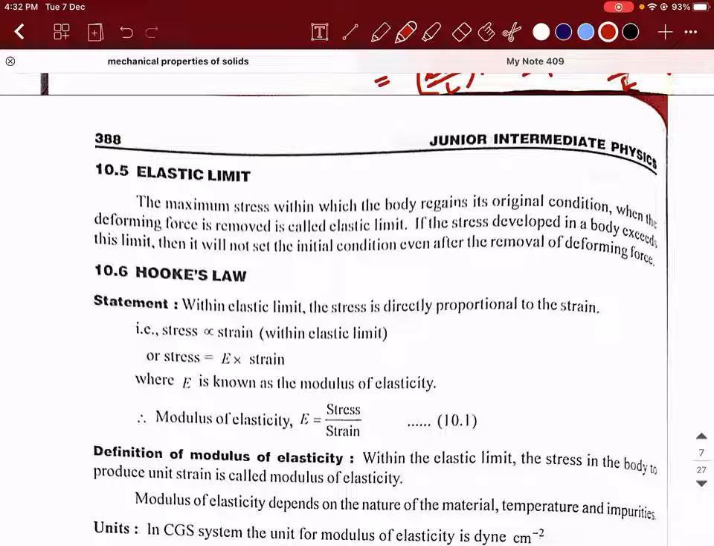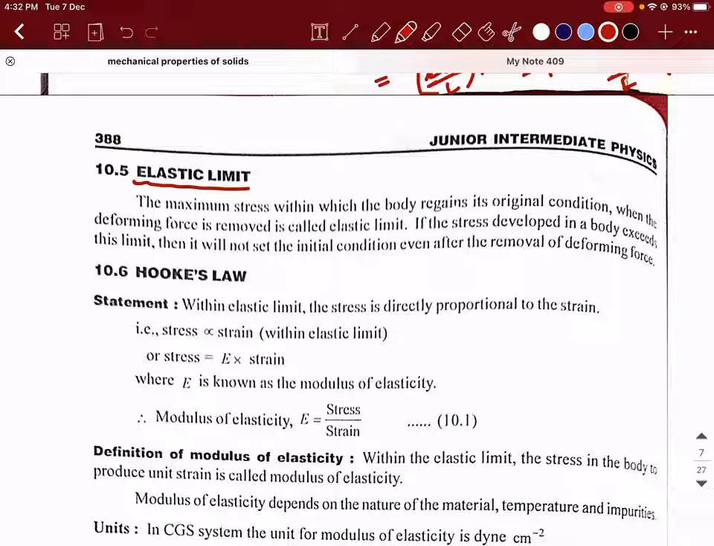So when you apply a deforming force, the object undergoes two things. What is it? It is undergoing a stress in the first place, and the second is it is under a strain also. So we can easily say that these two quantities are interrelated. Right. So when they are interrelated, first, I need to define something called the elastic limit.